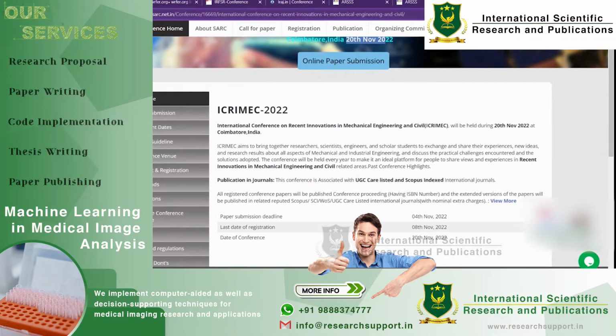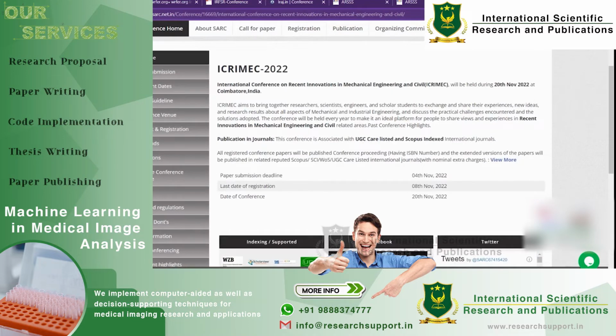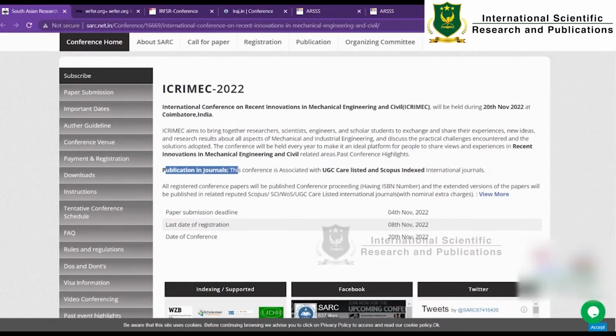Here they have mentioned publication in journals. This conference is associated with UGC CARE list and Scopus indexed journals. Though they have mentioned it here, you should also check whether all the accepted papers are published in these journals, or they are accepting only the extended papers. Extended versions, in the sense, they will tell you the changes you have to make and some more things you have to add to that particular article to publish it. So this is what you have to check as well.